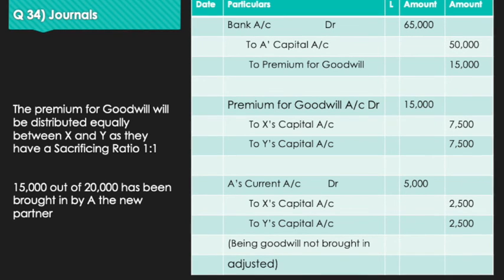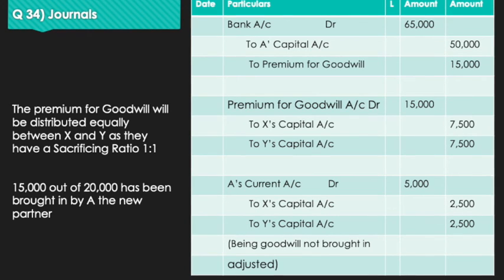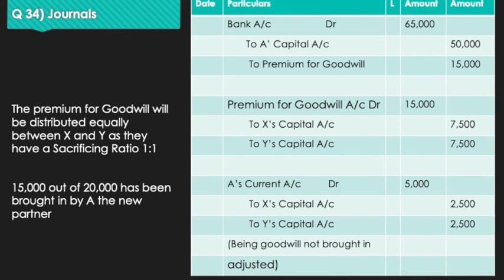With this, we come to the end of question number 34, and question number 32 as done earlier. In question number 32, the goodwill was not brought at all. In question number 34, the goodwill has been brought in partially.